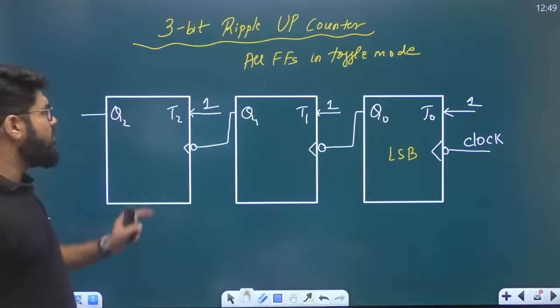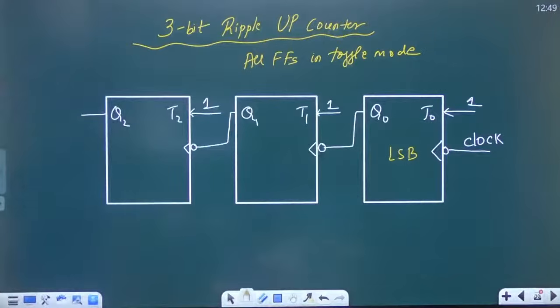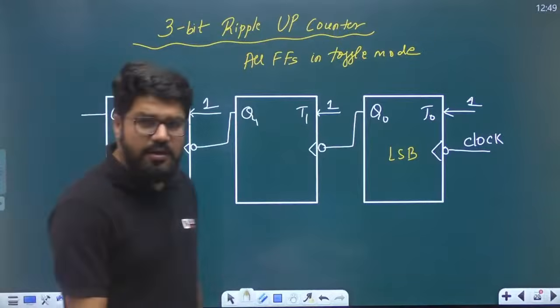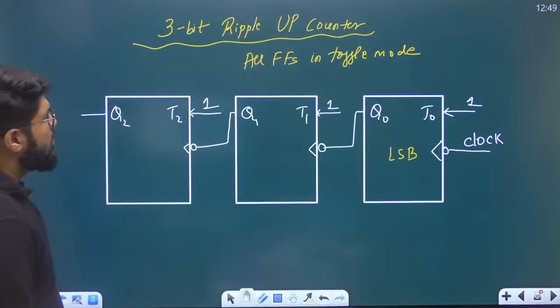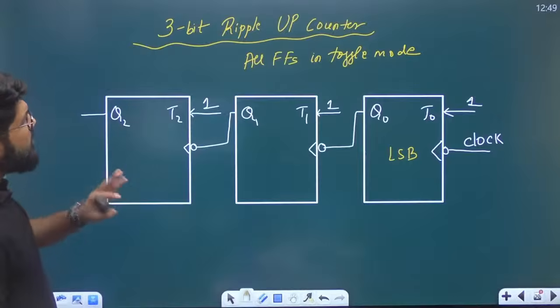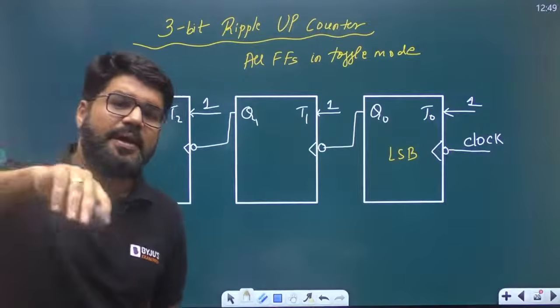So the output of every flip-flop will serve as the clock for the next higher order flip-flop. That is the consideration here. This is a 3-bit ripple up counter, counting from 0, 1, 2, 3, 4, 5, 6, 7 and back to 0.